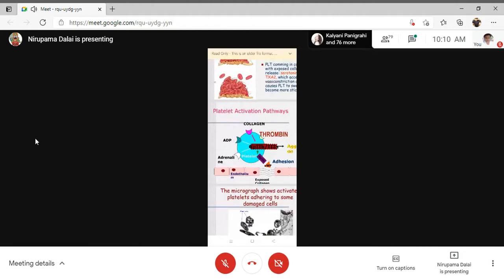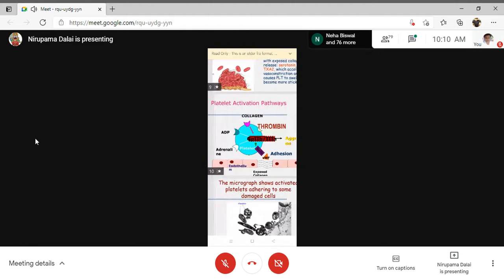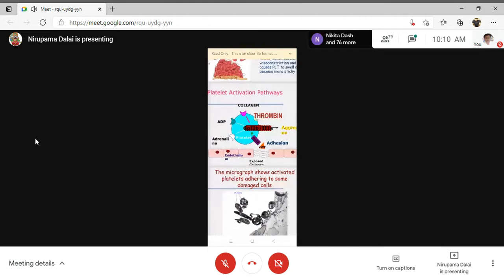You can write here GP2B 3A receptor, which will help in adhesion, and also specifically mention thromboxane A2 and the release of ADP from the dense granules, which also increases the stickiness of the platelet. Once the stickiness is there, it helps in combining more and more platelets, which helps in the plug formation. So these are all about the platelet plug formation.